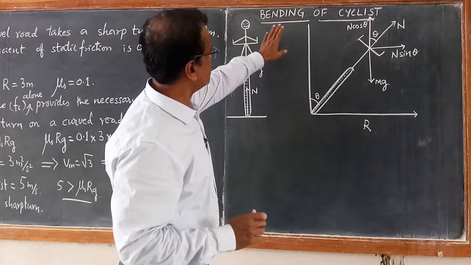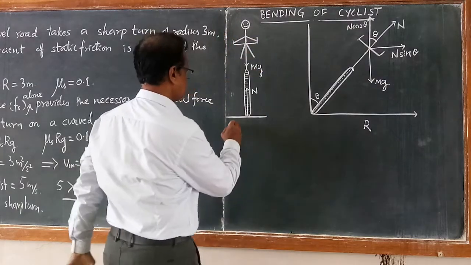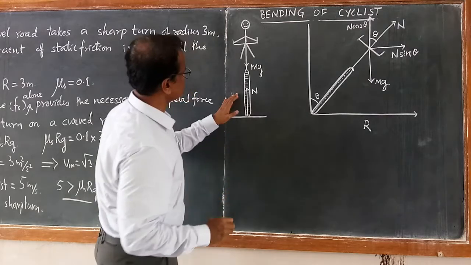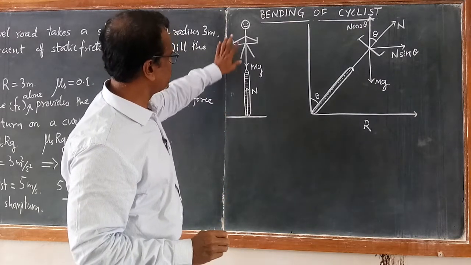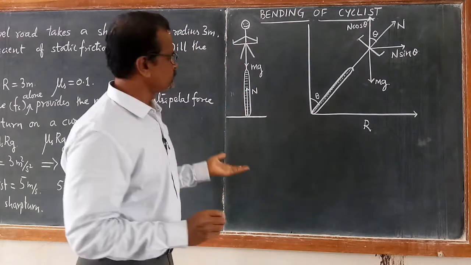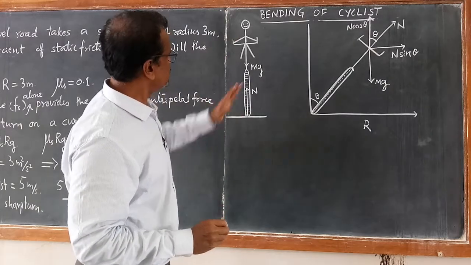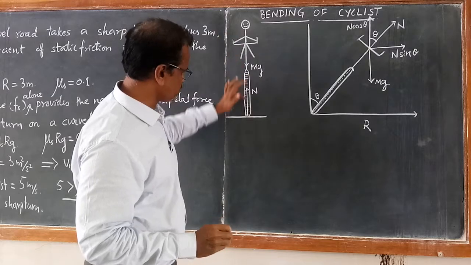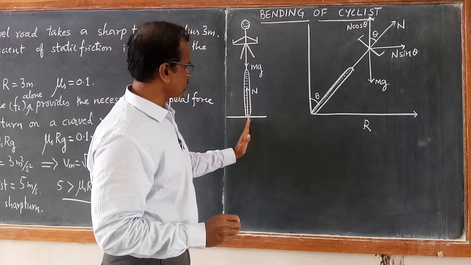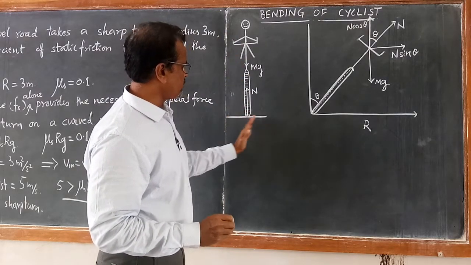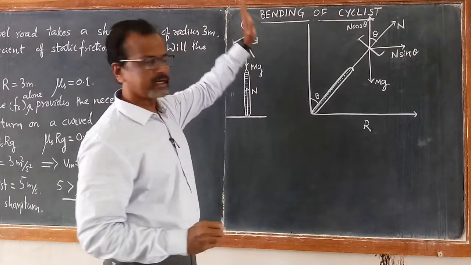So we can write the reason for this. This is the situation when the cyclist is going without bending. Without bending, if he goes straight, then the weight of the cyclist acts vertically downwards and the normal reaction force applied by the surface acts vertically upwards.